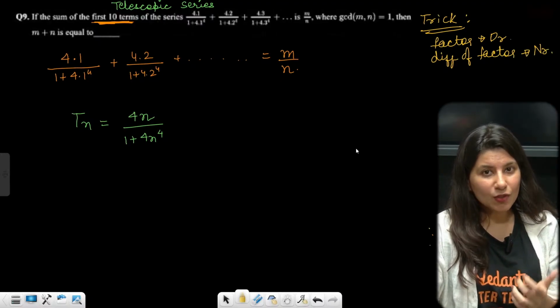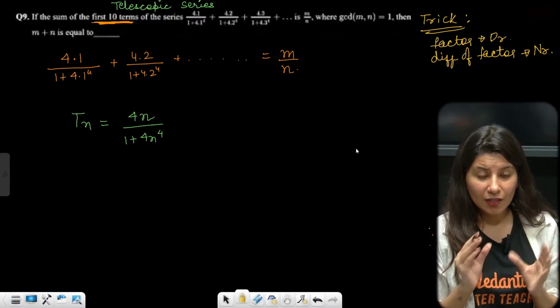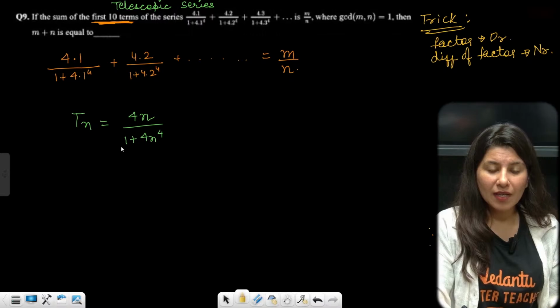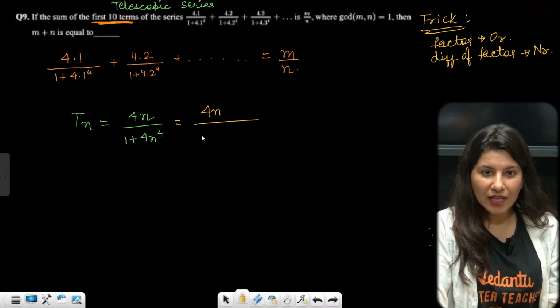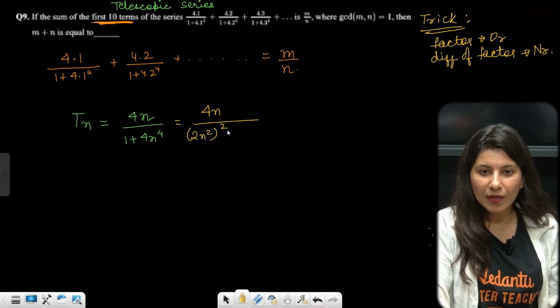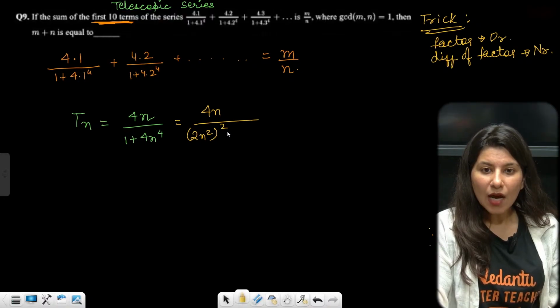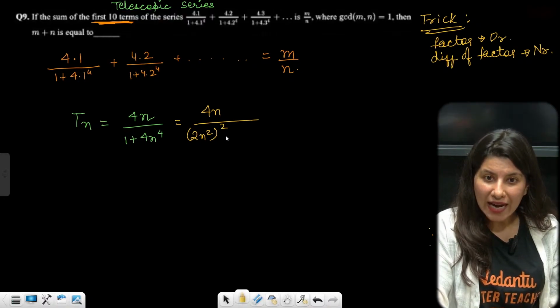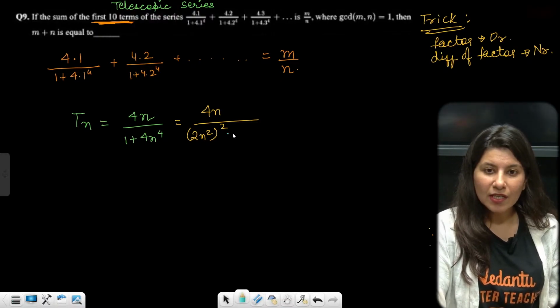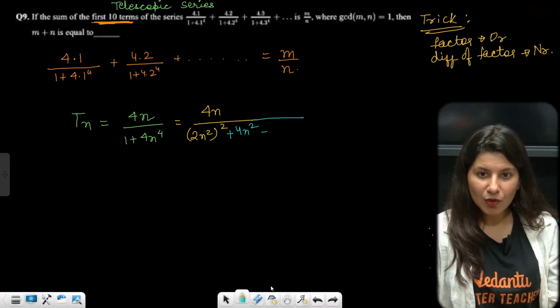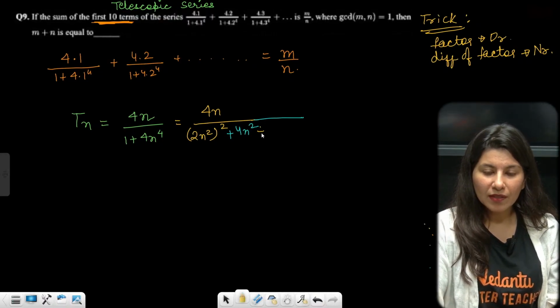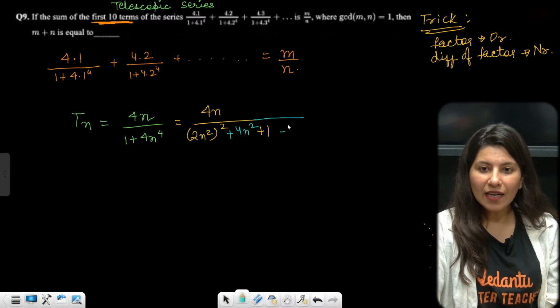Usually ready-made factors we will get in the denominator, but right now it is not there, so we need to factorize it. So 4n power 4 can be written as 2n square whole square. Now I need to add something. Let me add with a different color. 4n square I am adding, and plus 1 was already there. So 4n square has been added and 4n square has been subtracted. This is the new term, added and subtracted.